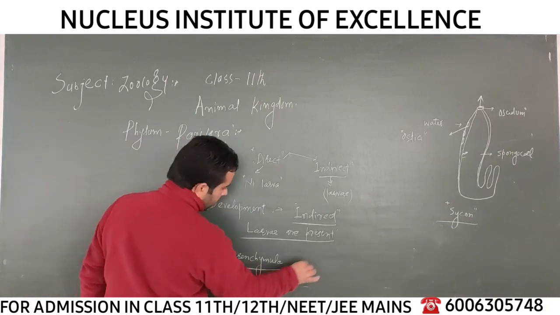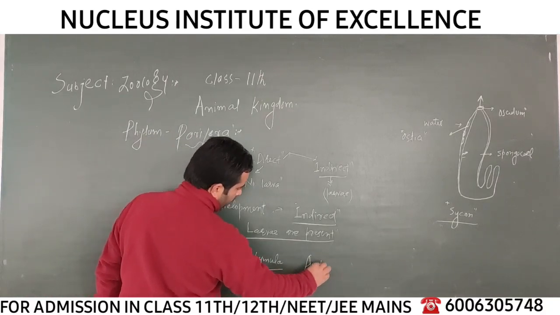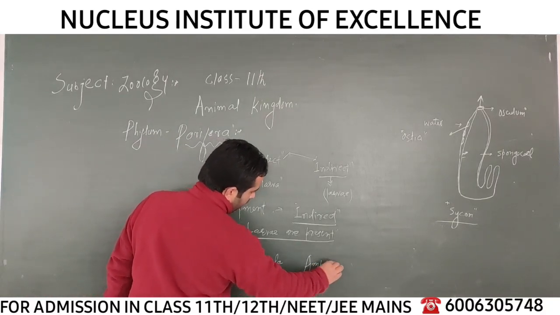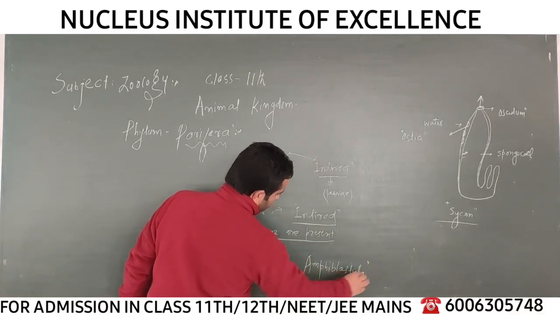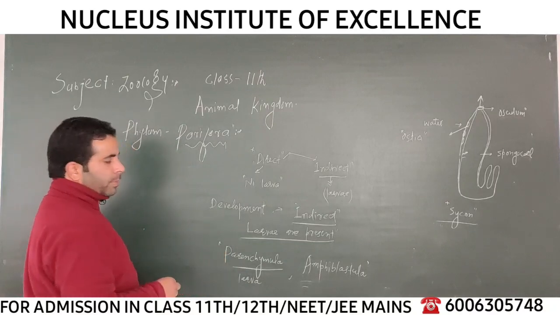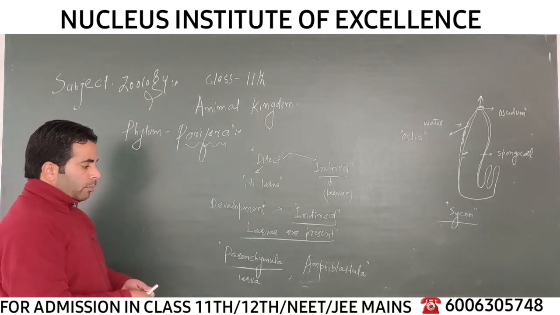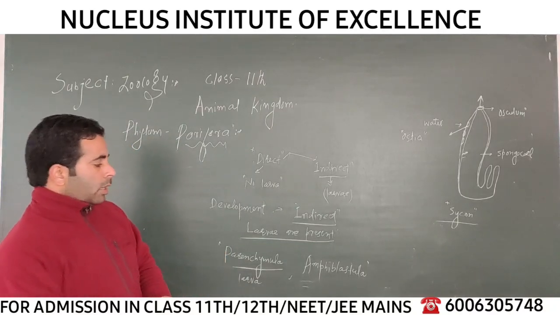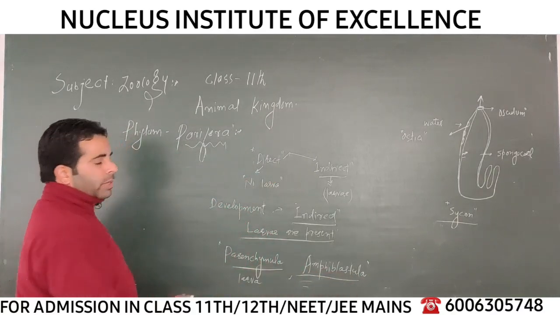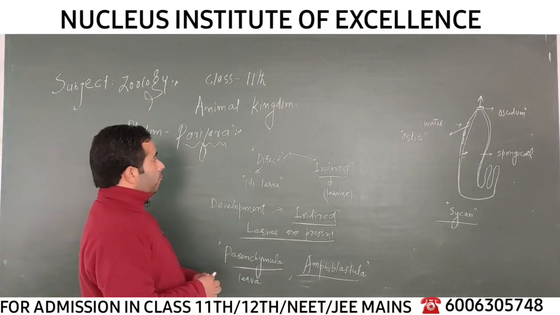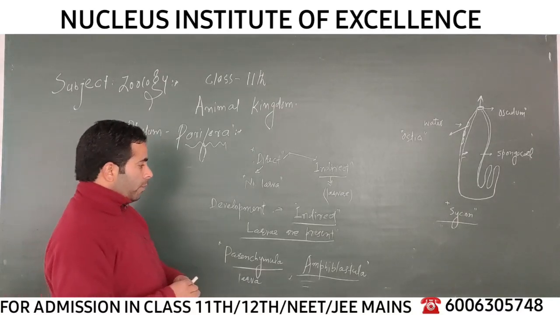And another larva is called Amphiblastula larva. So these are the two larval forms. If you can remember, that is better. Parenchyma larva and Amphiblastula larva. These are the two larval forms of the phylum Porifera and found in different types of members of the phylum Porifera.